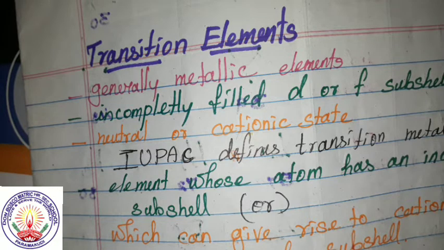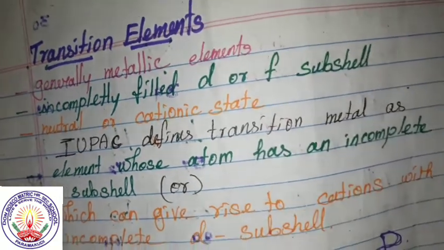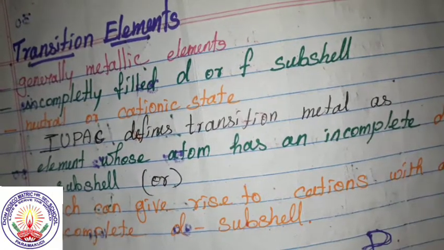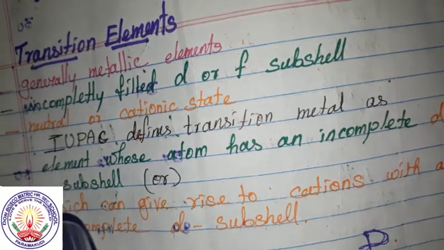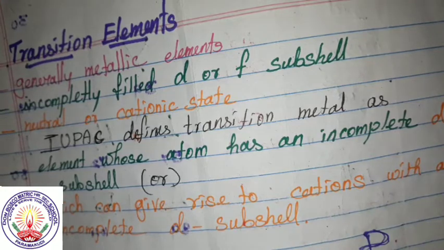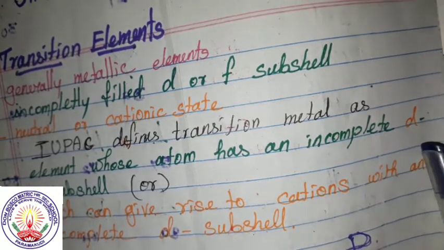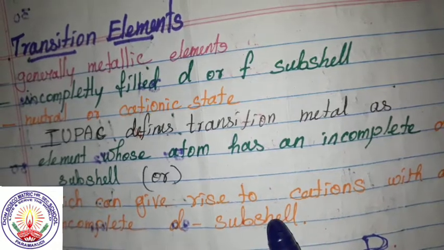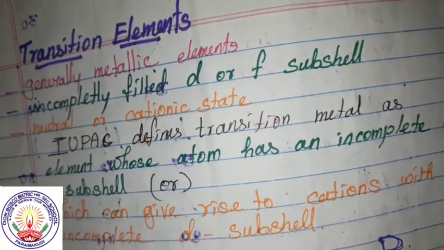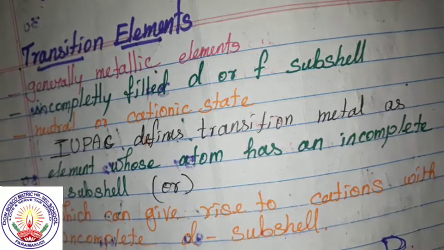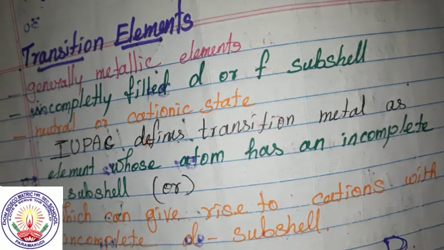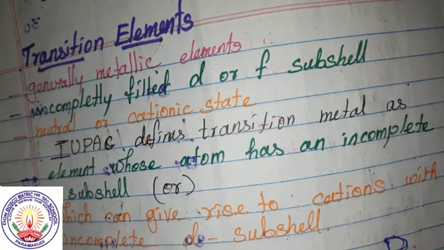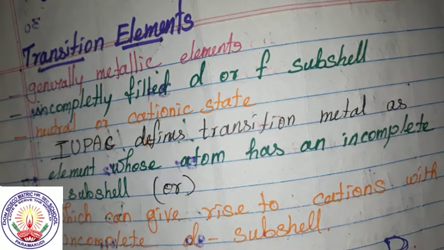IUPAC defines a transition metal as an element whose atom has an incomplete d subshell or which can give rise to cations with an incomplete d subshell. These are called transition elements according to IUPAC.